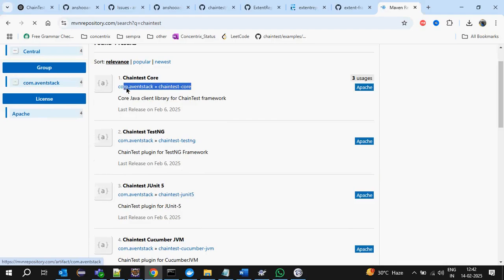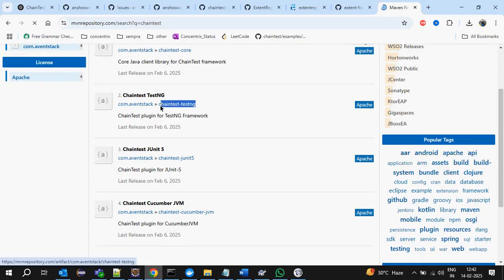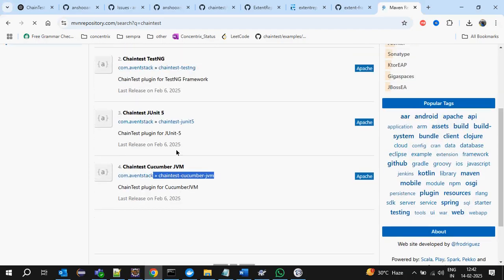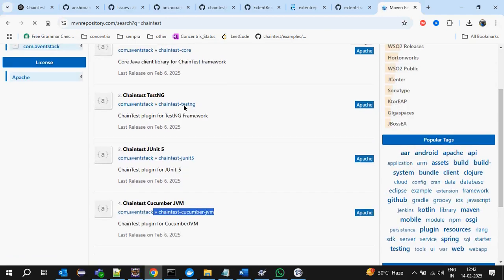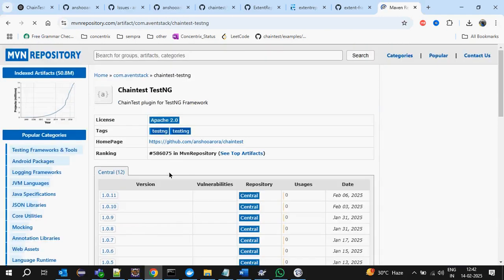We don't require this core. If you are using TestNG, we have to keep this dependency. JUnit 5 means this one. ChainTest Cucumber, if you want it for a Cucumber project, we have to use this one. Currently these three are available. We want TestNG, so just click on it.